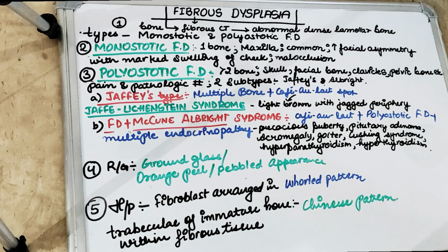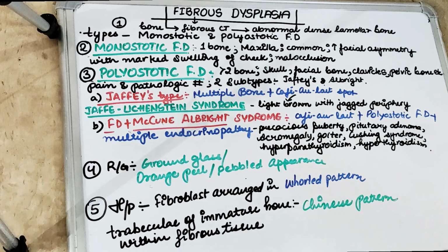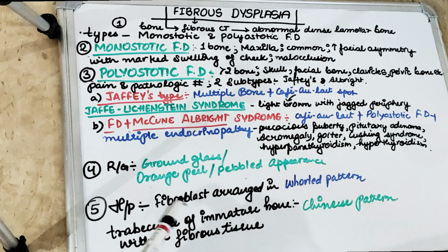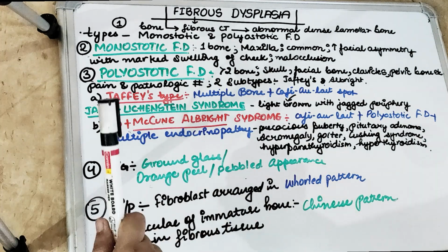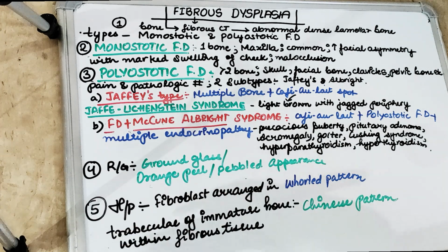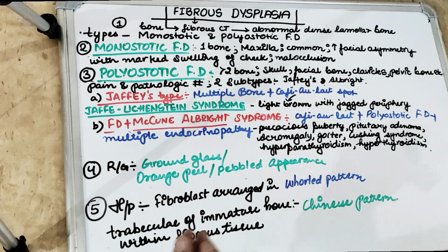And welcome back to another 5 in 5 series where we cover each topic under 5 headings in 5 minutes. And today's topic is fibrous dysplasia. So fibrous dysplasia is a condition wherein, as the name suggests, there is a dysplasia and that is fibrous. This is a disease of the bone. The normal bone is replaced by abnormal fibrous connective tissue, which then undergoes osseous metaplasia, and then eventually the bone which is formed is abnormal dense lamellar bone.